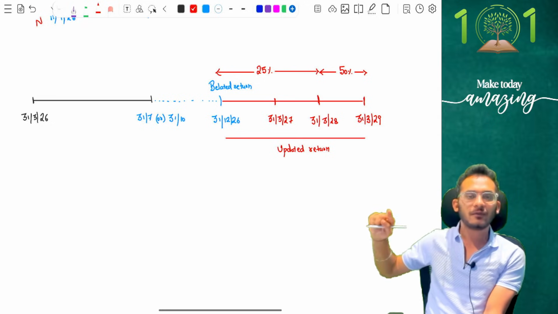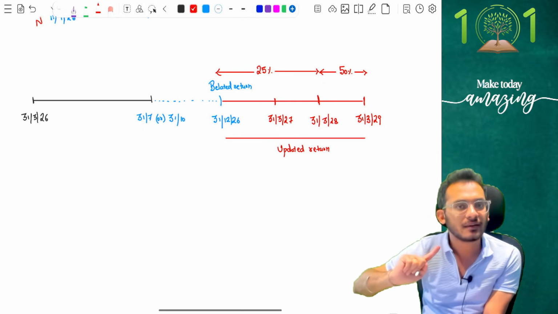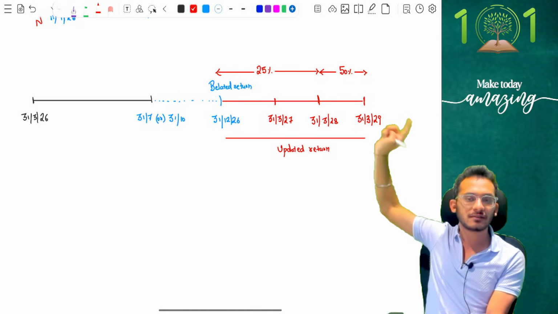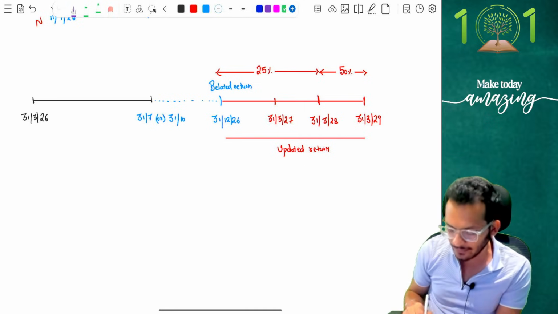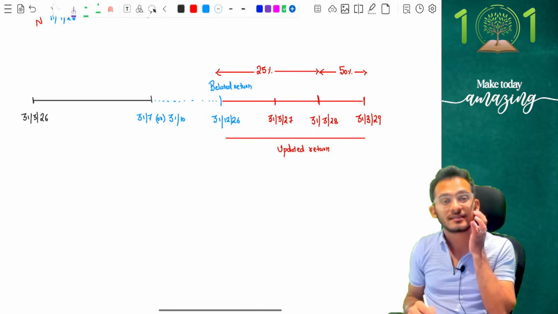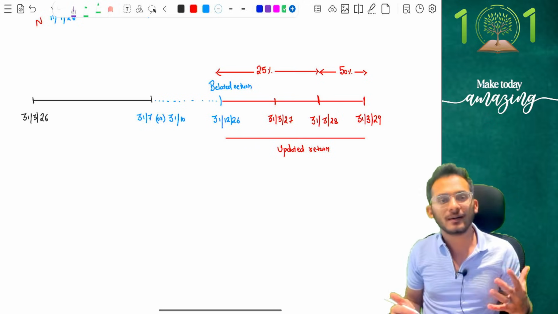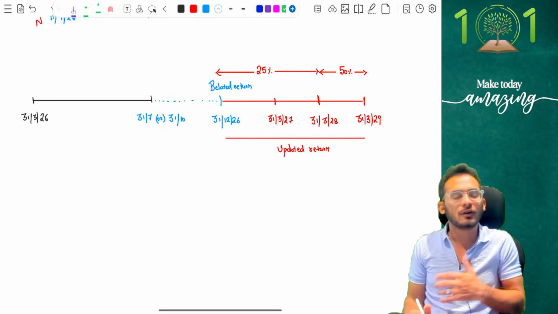Updated return. After the end of the assessment year, you could file it up to 2 more years to get an updated return, where you can pay more taxes to government by adding an extra 25% or an extra 50%. This year, Nirmala Sitharaman ma'am comes and says the updated return scheme which I launched was a big success. I'm seeing so many people now filing updated return and voluntarily disclosing their incomes. So I want to give them more time and opportunity.